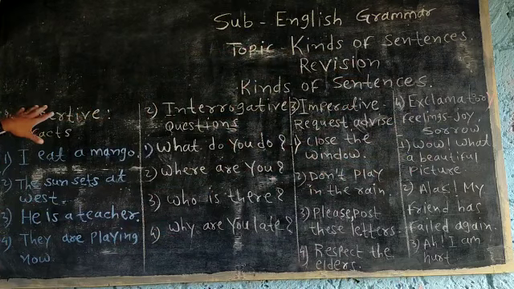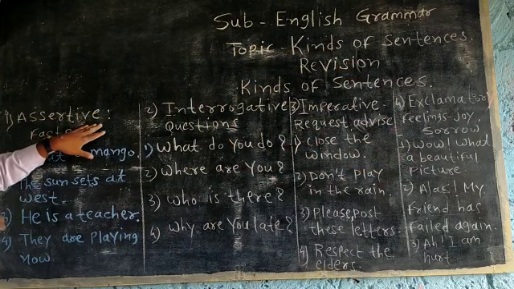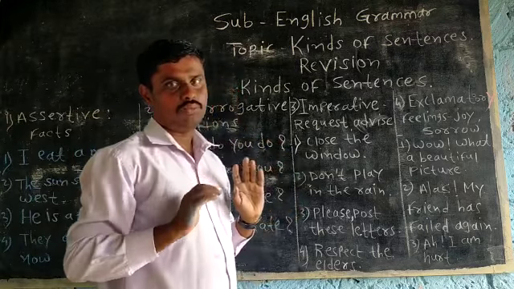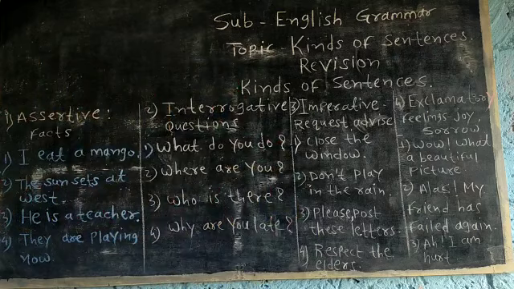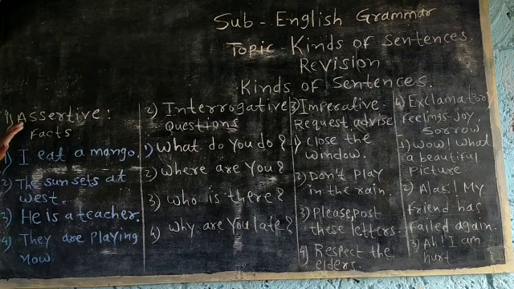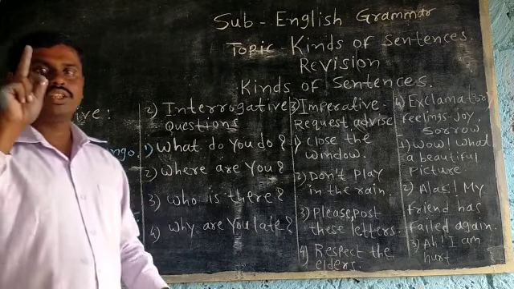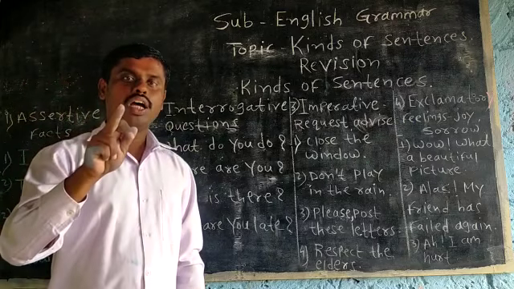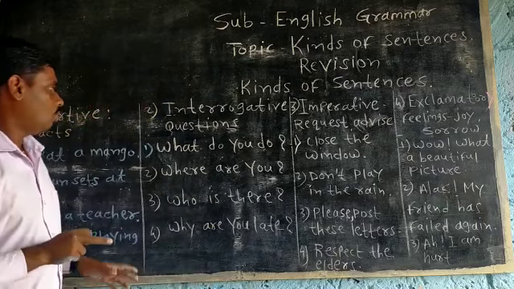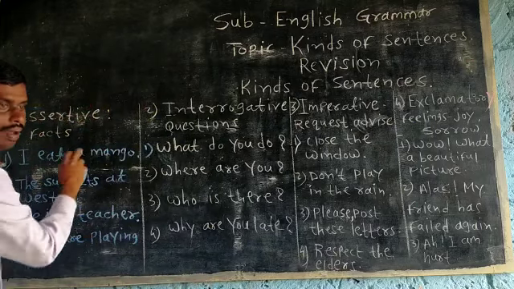And here I have written 4 types of sentences on the board and their use and the examples of those sentences. Here I am going to revise again. Type 1 is assertive sentences. What are assertive sentences? Assertive sentences are used to tell facts. Okay, now look, I eat a mango.